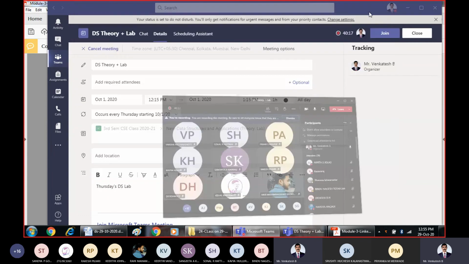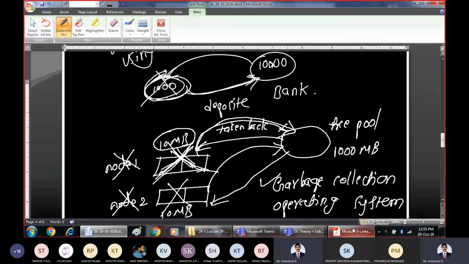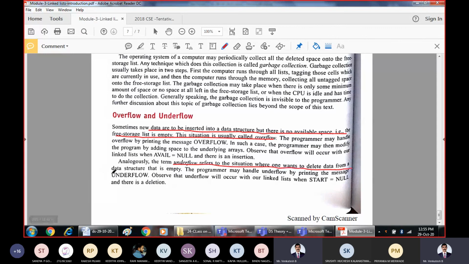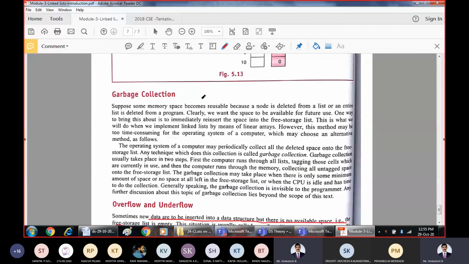What is underflow? You are trying to delete data from an empty data structure. That is called underflow. That is, the term underflow refers to the situation where one wants to delete data from a data structure that is empty. So these are the two situations called overflow and underflow.